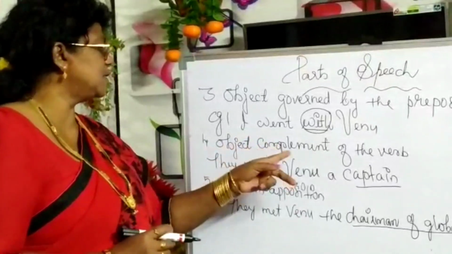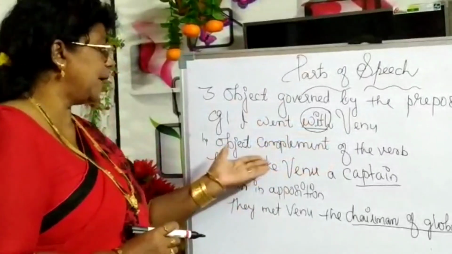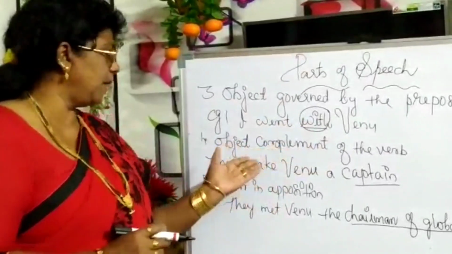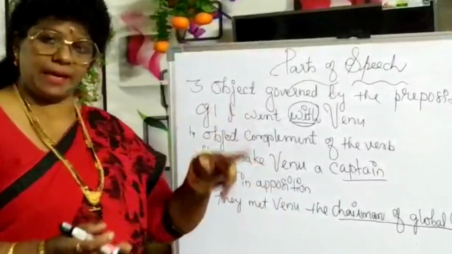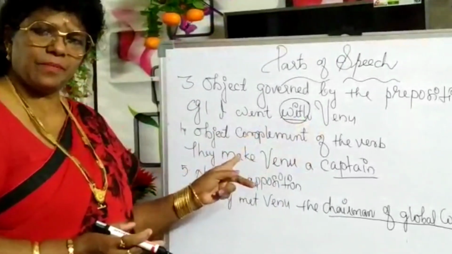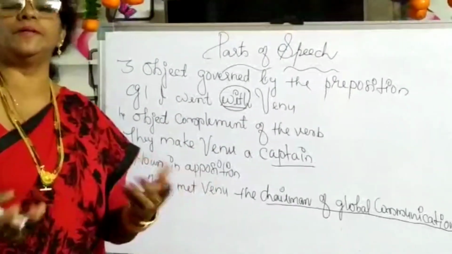Noun can be used as object complement of the verb. They make Venu a captain. Simply saying, they make Venu, is meaningless. Then, they make Venu a captain. That complement is given to Venu. Then finally, noun in apposition.